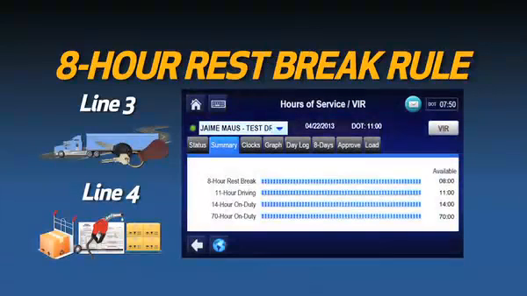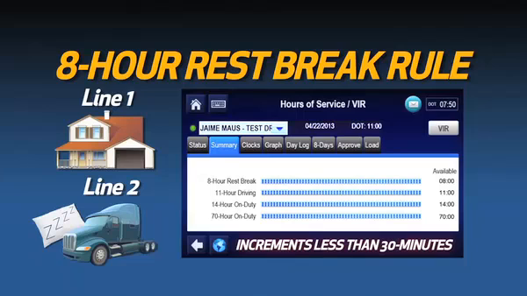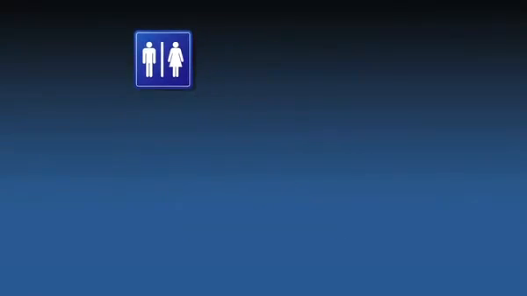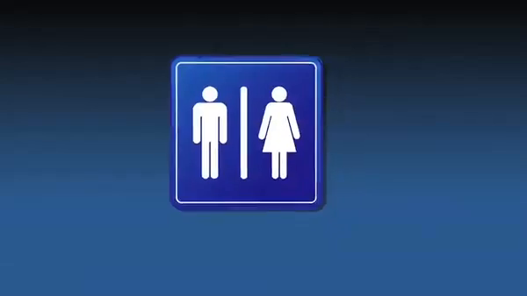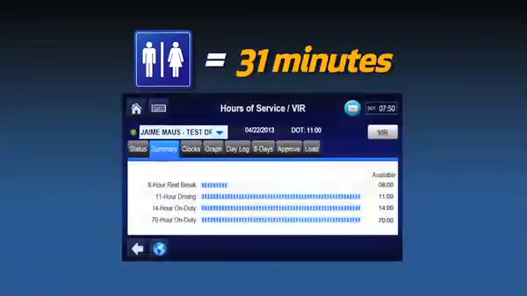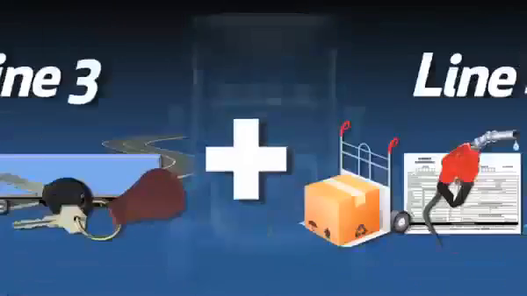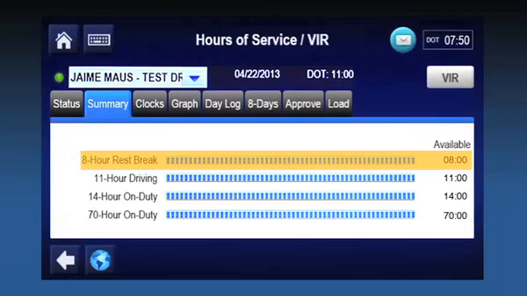All line 3 and line 4 time counts against this rule. Line 1 and line 2 time, when taken in increments of less than 30 minutes, will also count against this rule. For example, if you stop for a restroom break and it only takes you 10 minutes, your 8-hour clock will continue to count down. However, if you stop and it takes you 31 minutes, your 8-hour clock will restart. In this instance, as soon as you start working again, or go on line 3 or line 4, you'll have a full 8 hours on the rest break rule.